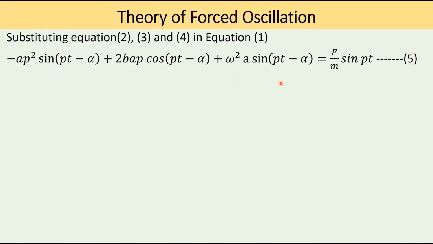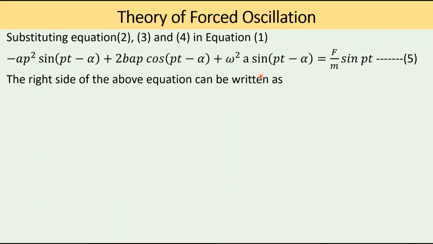Substituting, we get minus ap squared sin(pt minus alpha) plus 2 into b into ap cos(pt minus alpha) plus omega squared into a into sin(pt minus alpha) is equal to f by m sin pt. So this is equation 5.